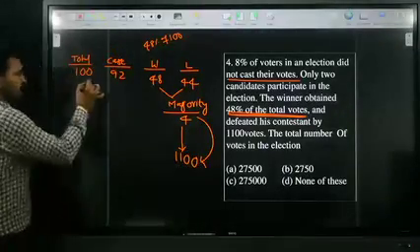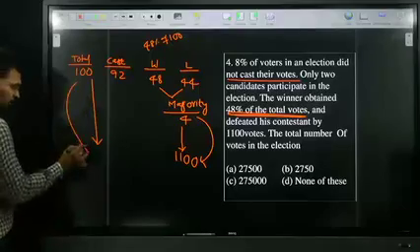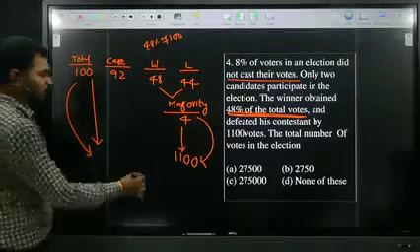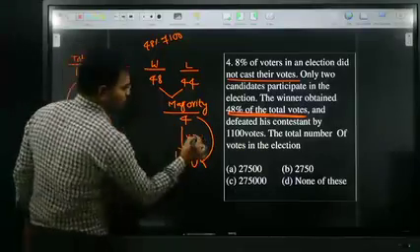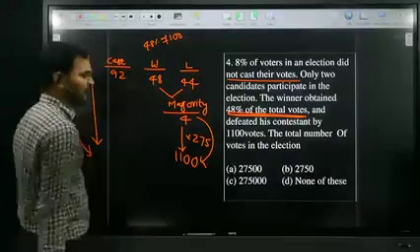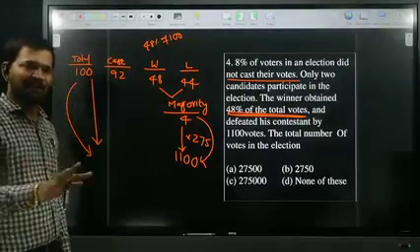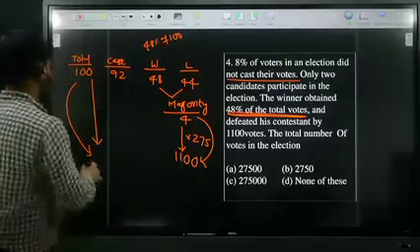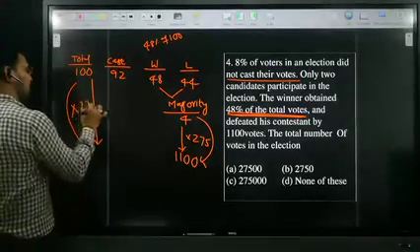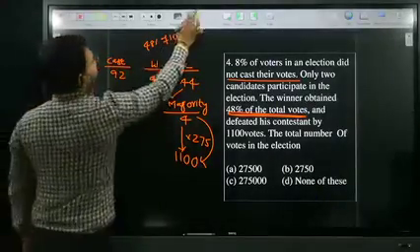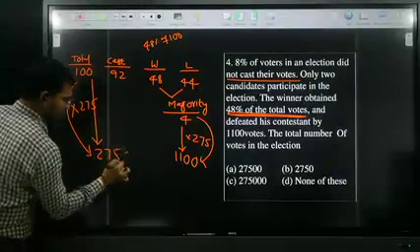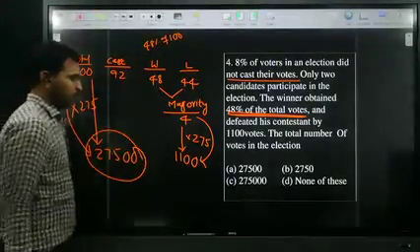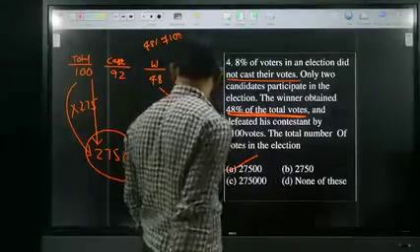For how many times? 100 that many times, so for 1100, it is 275 times. For 250 times 1000, for 25 times 100, that is 1100. So 275 times of 100, your answer is 27,500. So your option is 27,500.